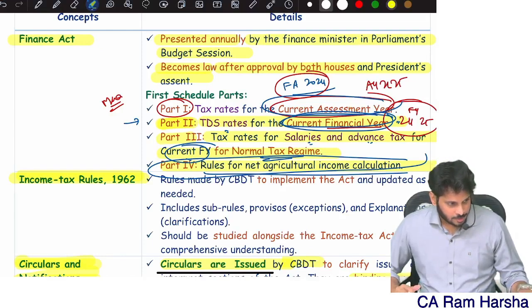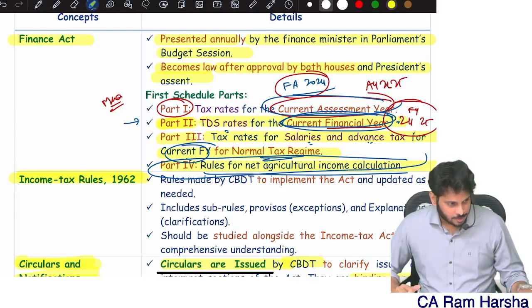You see how many slabs we have? 1, 2, 3, 4, 5, 6 slabs we have. Up to 3 lakhs, what is the tax rate? 0. Next, 3 to 7 lakhs slab, 5%. Yes or no? 3 to 7 lakhs slab, 5%. Okay. 7 to 10, 10%. 10 to 12 lakh slab, 15. 12 to 15, 20. Above 15 lakh, how much is the tax rate? 30%. Nothing but here the slab is every 3 lakhs.